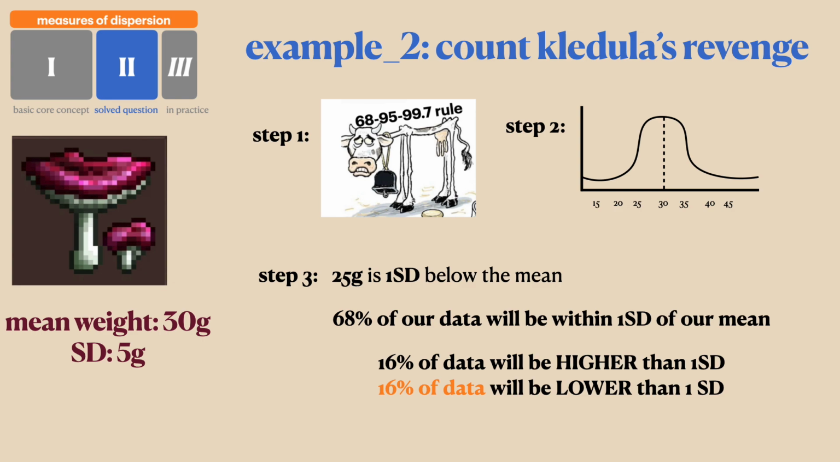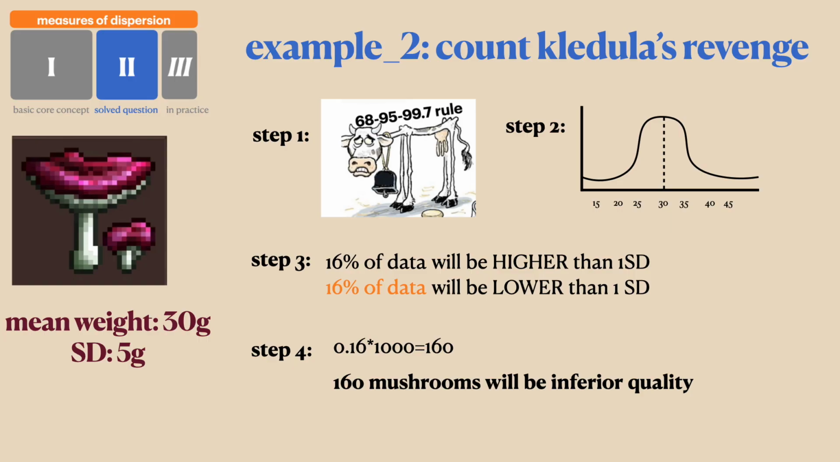And we know that 68% of our data will be within 1 standard deviation of our mean. So that means that 32% of our data will be greater or less than 1 standard deviation of our mean. So 16% of our data will be higher than 1 standard deviation, and 16% of our data will be lower than 1 standard deviation. In this case, the data is just going to be simply mushrooms. And we're interested here in the 16% that is going to be lower than 1 standard deviation. So that means 16% of our stock will be too small and will be considered inferior quality.